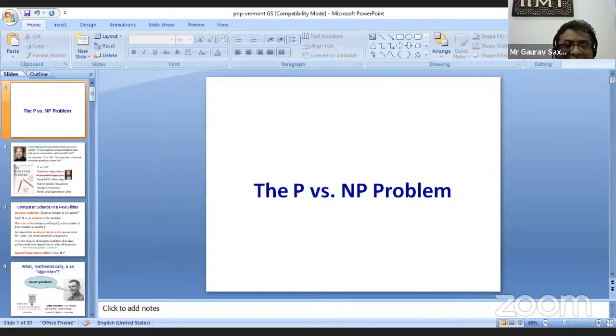So let's go to the next slide. What is the significance of this problem? Even Kurt Gödel, the most famous logician since the time of Aristotle, said that if P equals NP, then all the efforts of mathematicians can be replaced by machines. He said this in a letter in 1956 to John von Neumann, that this computer science problem is so deep that it has implications for fields outside of computer science.